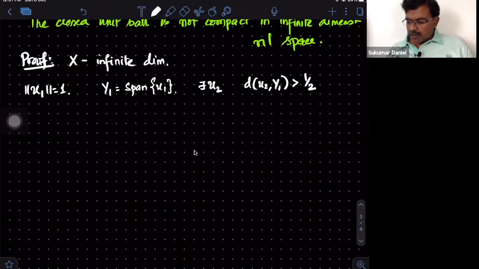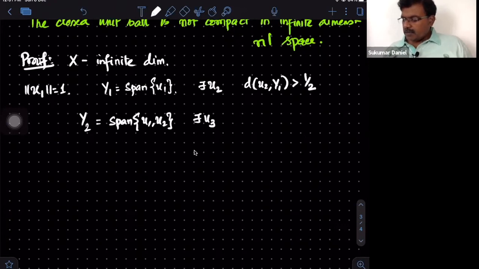Now what next to be done is clear. I will consider Y2 as span of u1 and u2. This is also a proper closed subspace because it's finite dimensional. Then there exists u3 such that the distance between u3 and Y2 is bigger than 1 by 2.